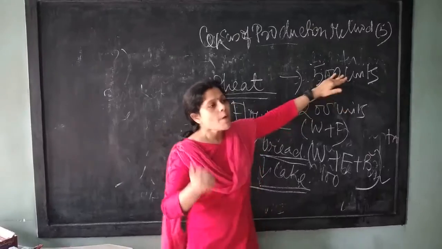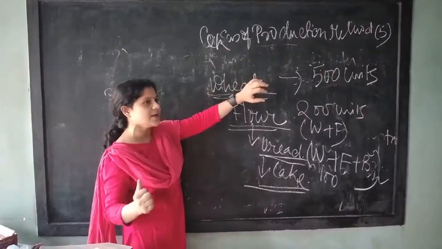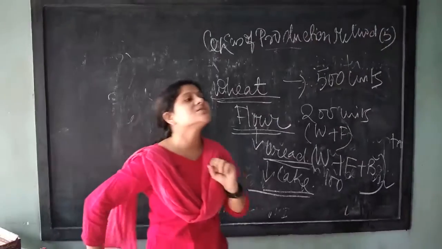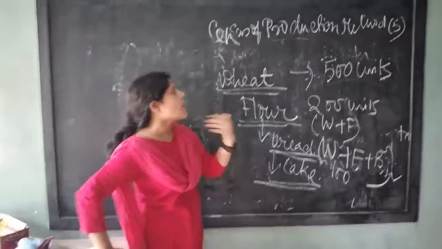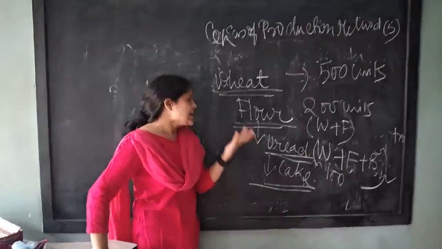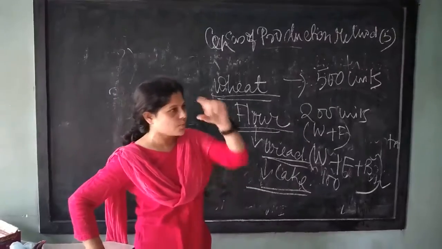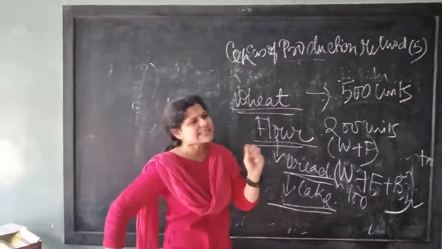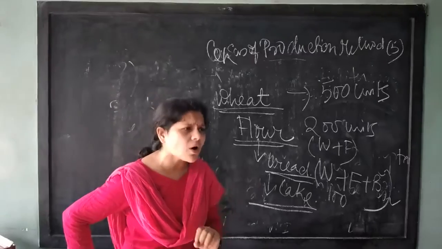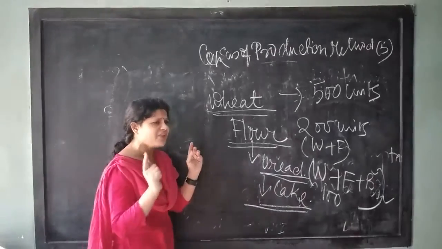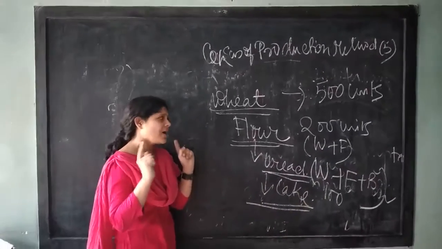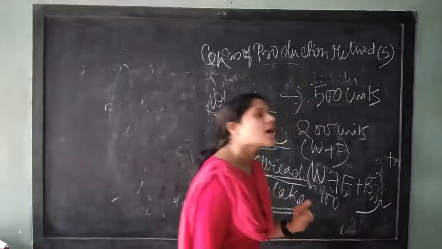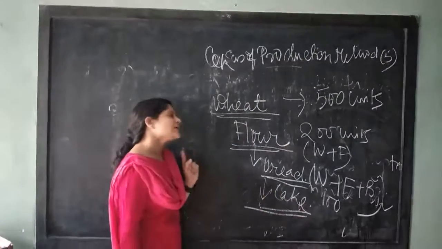Why is it happening? Because we are taking the value of each and every product separately. That's why double counting is going on. It can happen with milk products also. Pure milk, with the different products we are making, has a contribution in each and every product. So in each and every case, if we take the separate product, then it will be prone to double counting. So what is double counting?